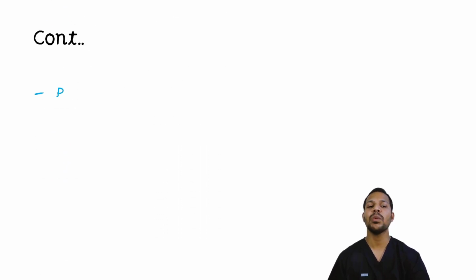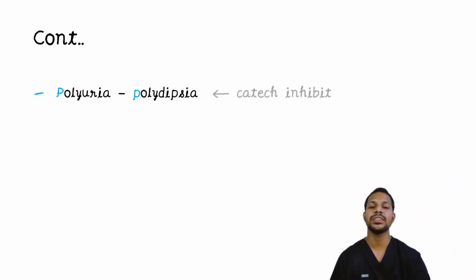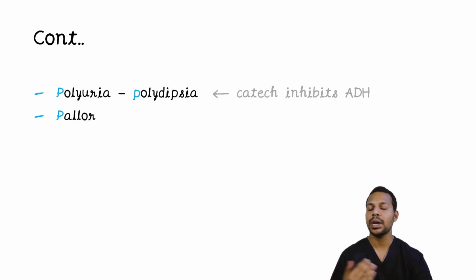The patient can also have polyuria, polydipsia. This is because the catecholamines have an inhibitory action on the ADH. When the ADH is inhibited, the patient will have diuresis, and again that results in polydipsia. The patient can also have pallor. This pallor is because of peripheral vasoconstriction, and on appearance the patient will appear pale.